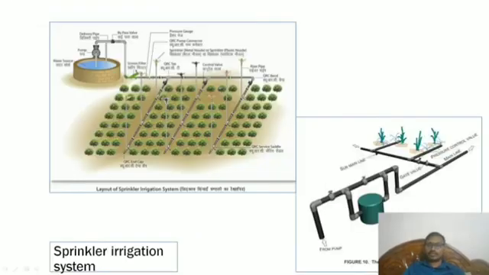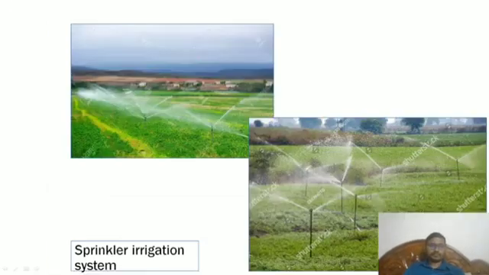So this is what they are doing. You can see here. Here the sprinklers are being used. These things. And the best photo, if you want to understand, this way we can see the usual sprinkler irrigation system.